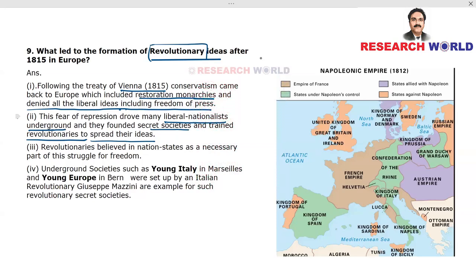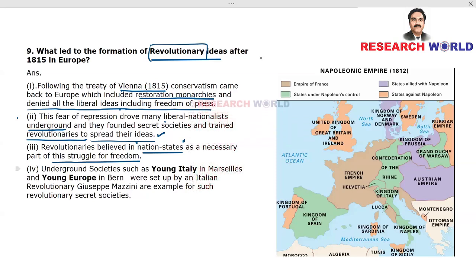And they founded secret societies and trained revolutionaries to spread their ideas. These revolutionaries believed in nation states as a necessary part of this struggle for freedom. In the introductory session, we did talk about nation states.